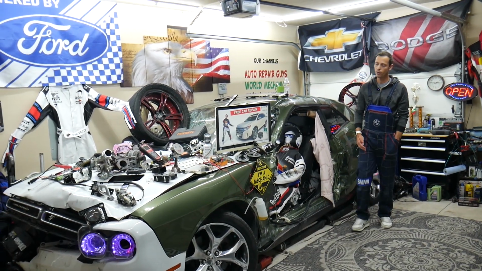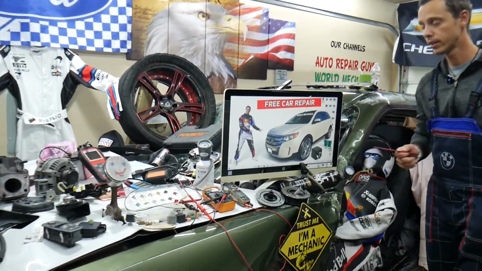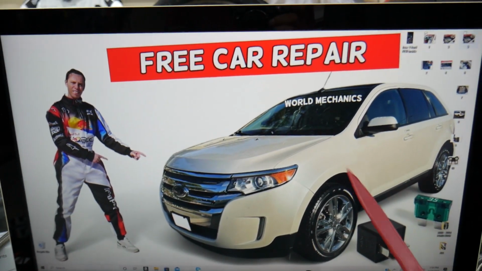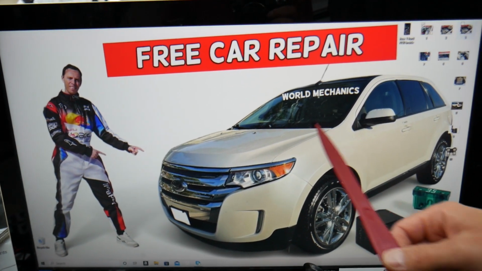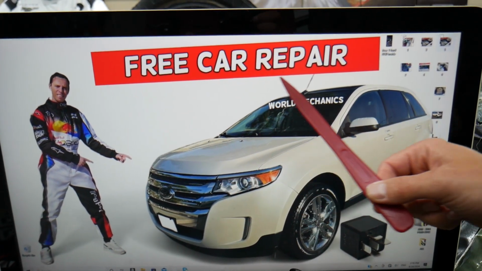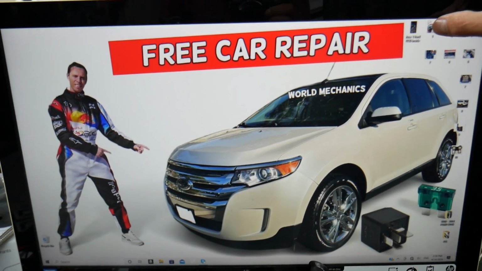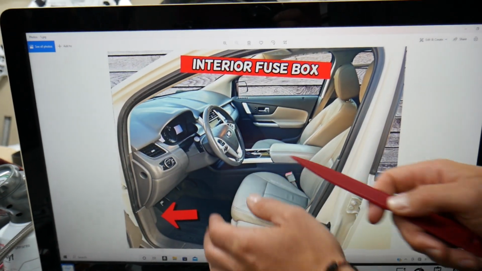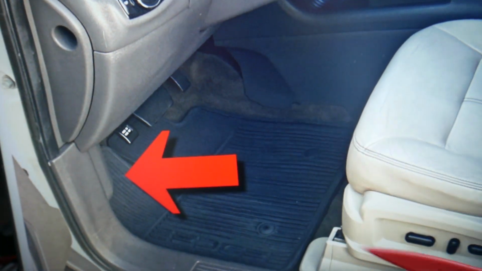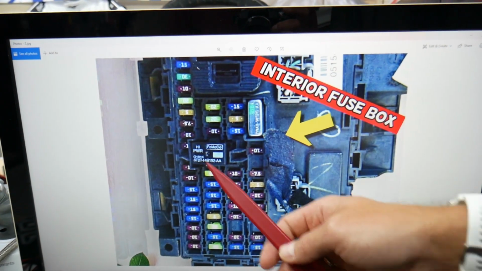So guys, if you want to find where the HVAC system, heater, ventilation and AC system fuses are located on that generation Ford Edge, we'll demonstrate today where you can find them. But you have many hidden fuse boxes that most people do not know exist. We recommend to check out the video on our YouTube channel about fuse box location on Ford Edge. What you guys need to do, open the driver door, and here under the dash on the driver's side, you see right here it's your parking brake pedal. On the left side of it you have a cover, remove it. Behind it you're going to find a fuse box with a layout like this one.